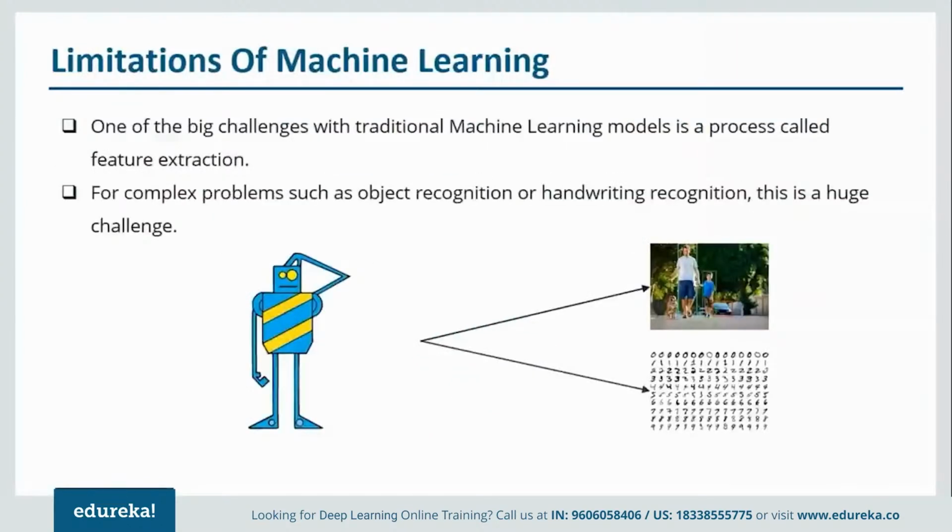Now let me tell you what are features. In statistics, we consider features as variables, but when we talk about artificial intelligence, these variables are nothing but the features. Now what happens because of that? Complex problems such as object recognition or handwriting recognition become a huge challenge for machine learning algorithms to solve. Now let me give you an example of this feature extraction.